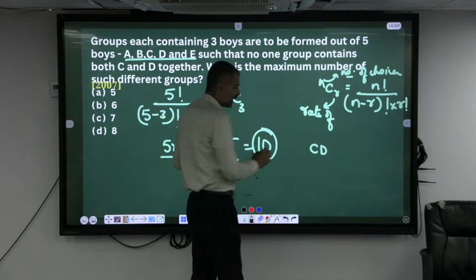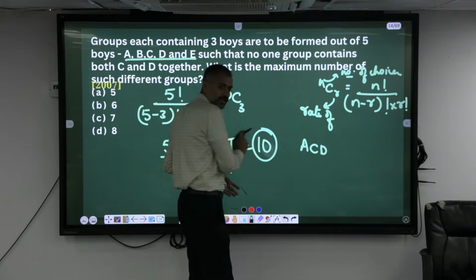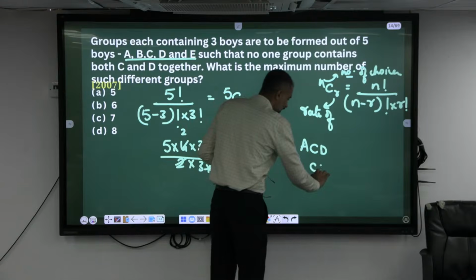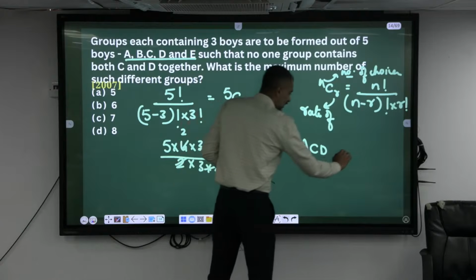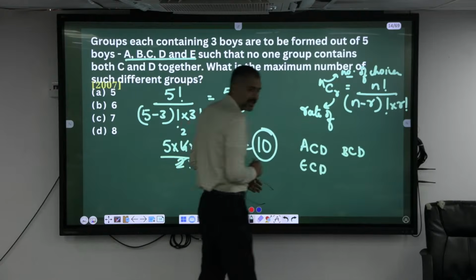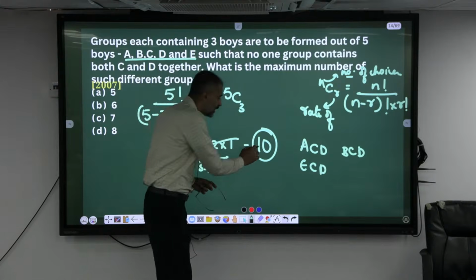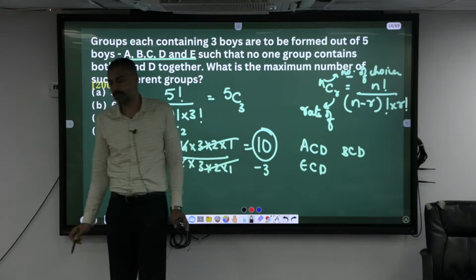C and D with E, yes, of course. C and D with B. These are the only 3 groups in which C and D come together, which are already present in this 10. So what has to be subtracted? Minus 3. So the answer is 7.